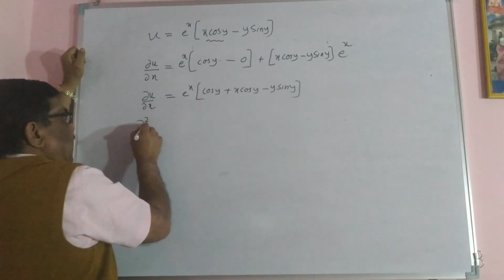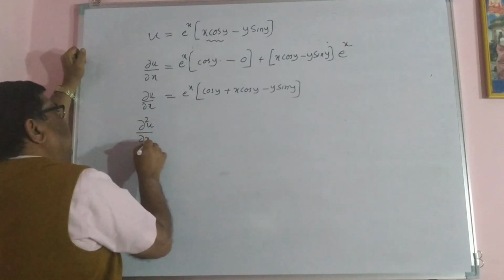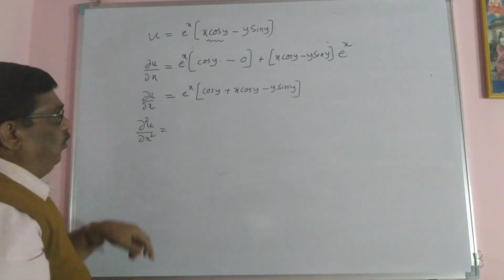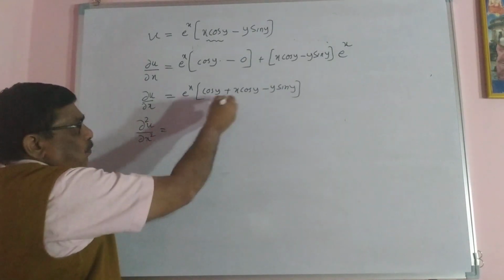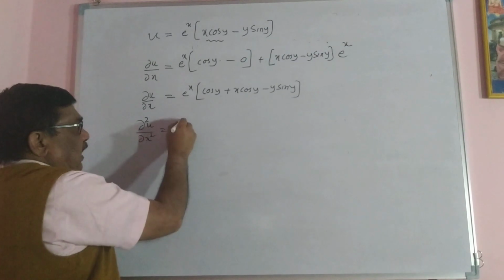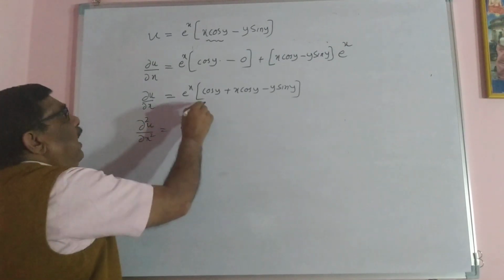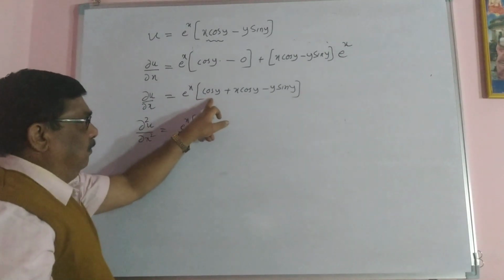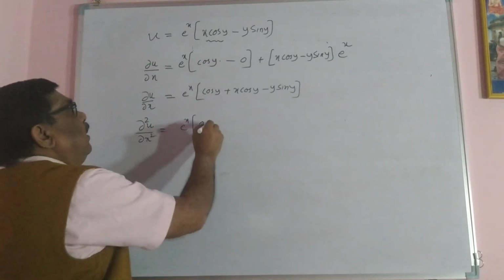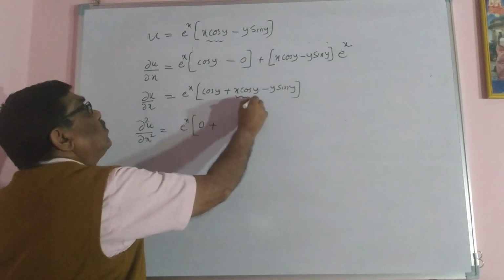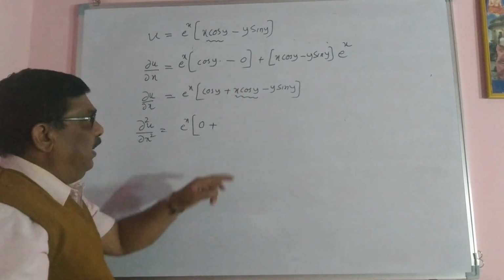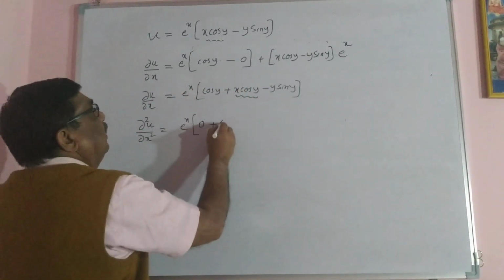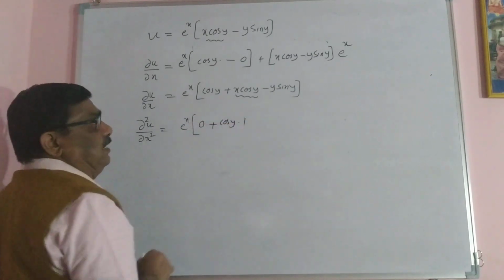Again let me differentiate partially with respect to x again. Dou square u by dou x square equal to, once again product rule I am applying, e raised to x constant and cos y differentiation is 0 because there is only cos term. Now I am applying x cos y, here cos y is constant, x differentiation is 1.